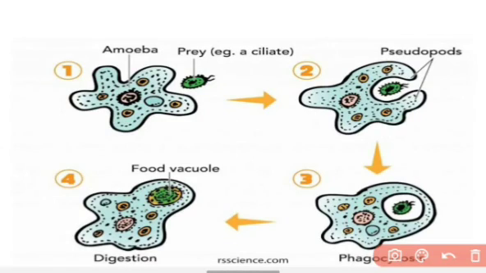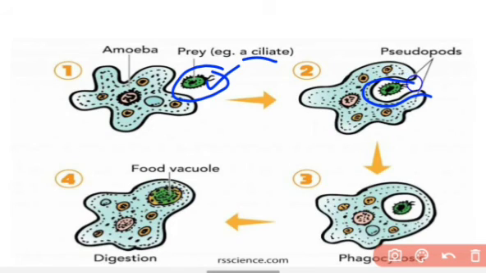And what does amoeba do? Amoeba engulfs the solid food as a whole. Like here it is engulfing a prey, that is a ciliate. And how does it engulf and ingest the food?